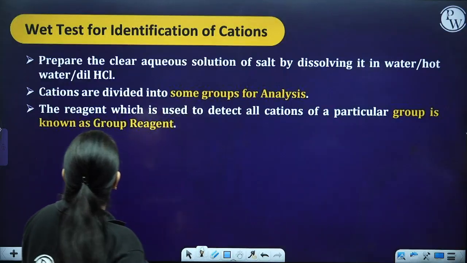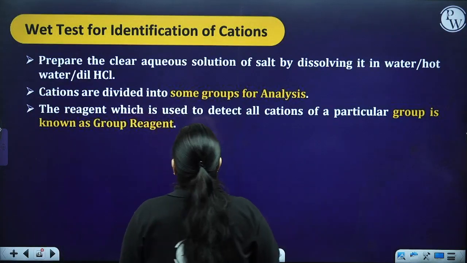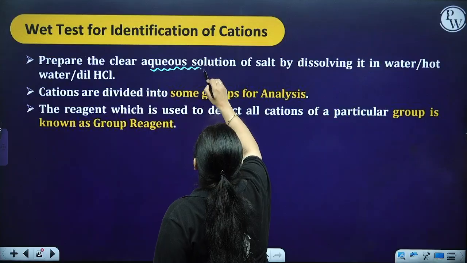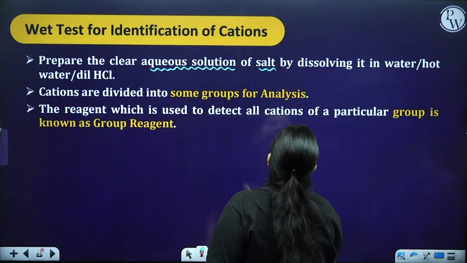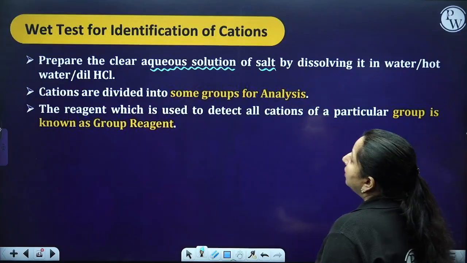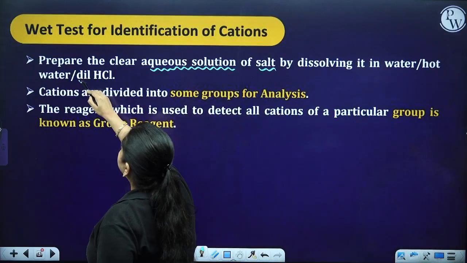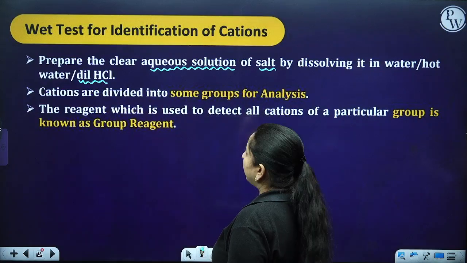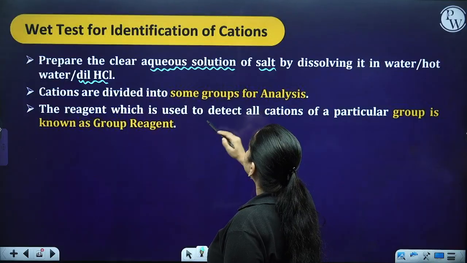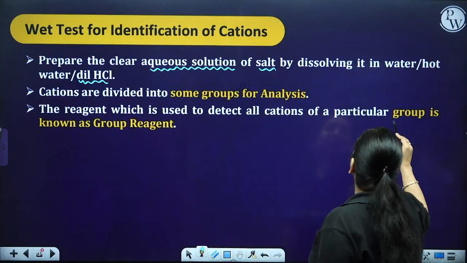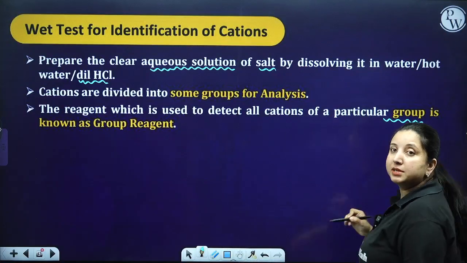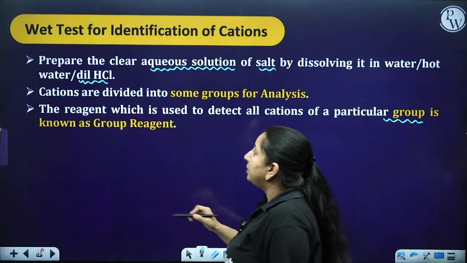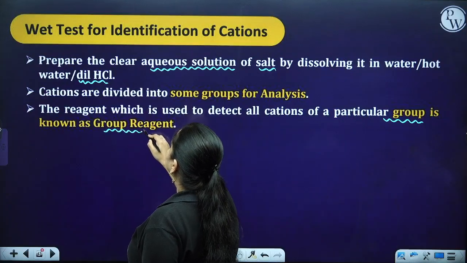For the wet test, prepare a clear aqueous solution of the salt by dissolving it in water or dilute HCl. Now cations are divided into groups for analysis, and the reagent which is used to detect all the cations of a particular group, like group 1, group 2, group 3, group 4, group 5, group 6, is called a group reagent.